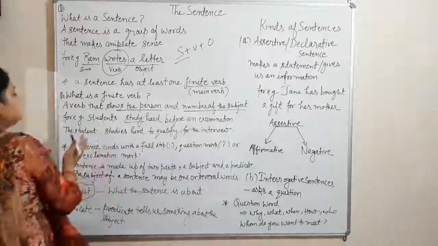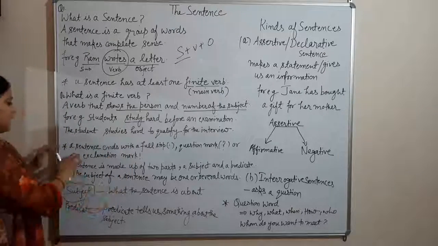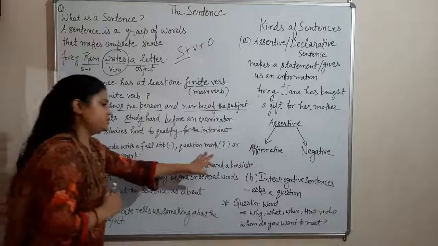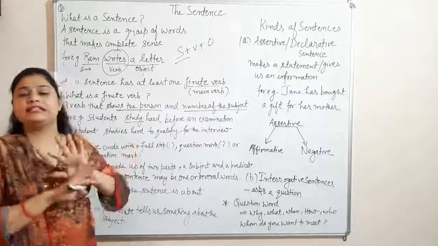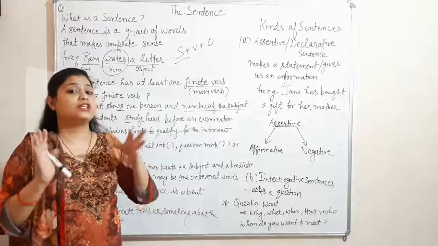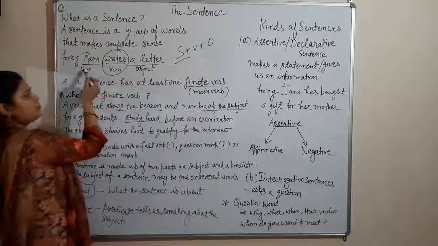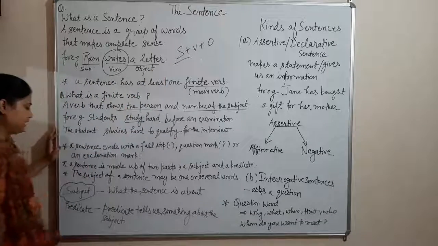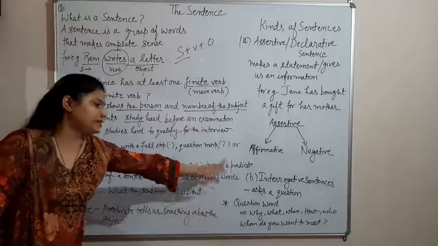Getting? The next thing you should know about a sentence is that a sentence ends with a full stop, a question mark or an exclamation mark. Without these things, a sentence could not be ended. A sentence should end with a punctuation mark. The punctuation mark can be a full stop. Here in this example, you can also see Ram writes a letter. I have put a full stop here. Get it? Now the next thing is, a sentence is made up of two parts, a subject and a predicate.